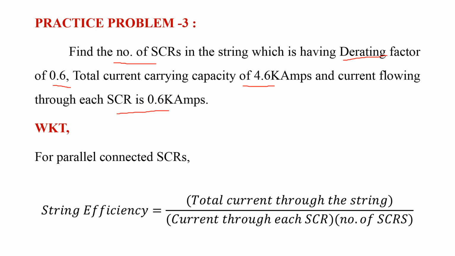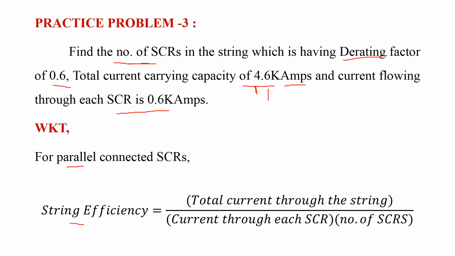Okay, for finding the number of SCRs, first we have to know the type of the connection. By knowing the type of the connection only, there is a possibility of finding the formula for string efficiency. Here the type of the connection is determined by using the given data. Here the given data is in amperes, so the type of the connection is parallel. If the given data is in voltages, then we have to consider the string efficiency formula for series connected SCRs. Here the given data is amperes, so the type of connection is parallel.